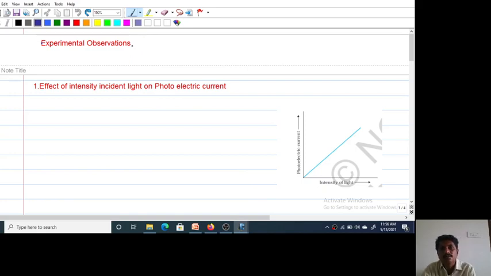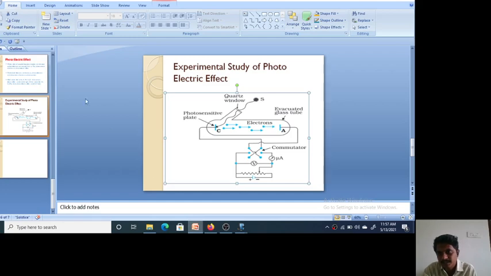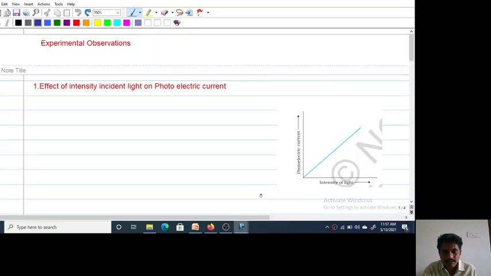We have discussed how the emission of photoelectrons takes place in the topic experimental study, and next we are discussing the experimental observations.